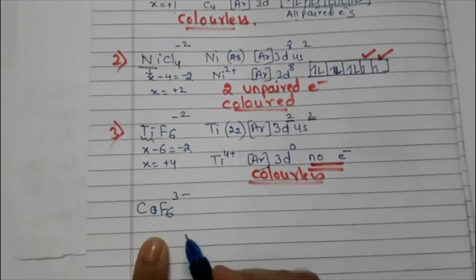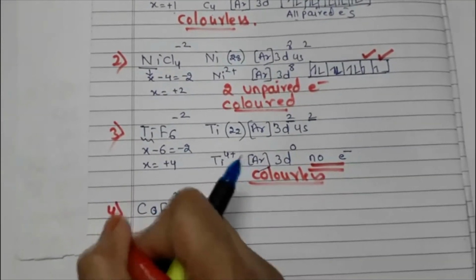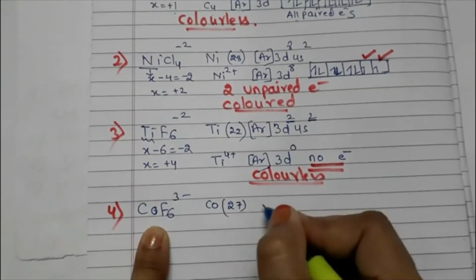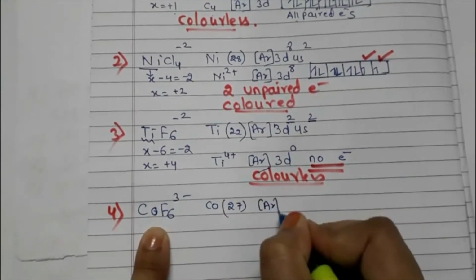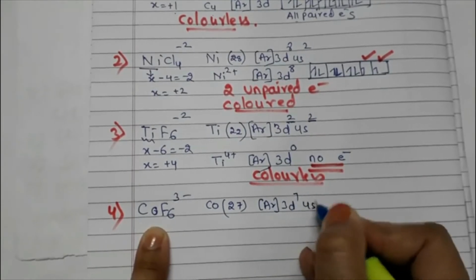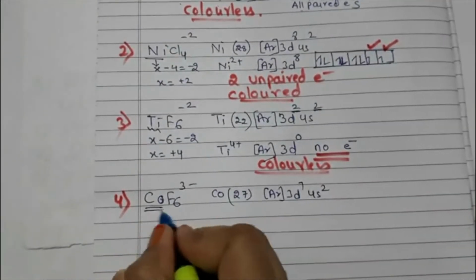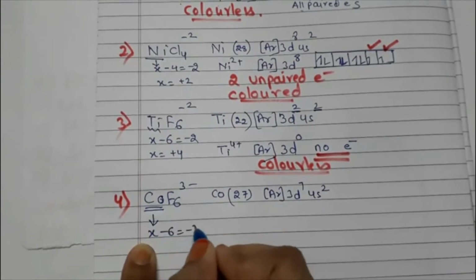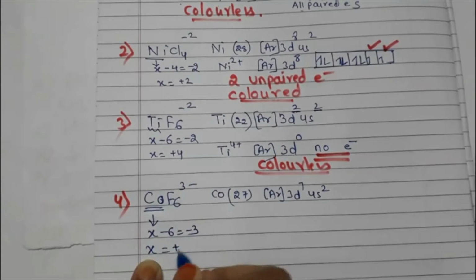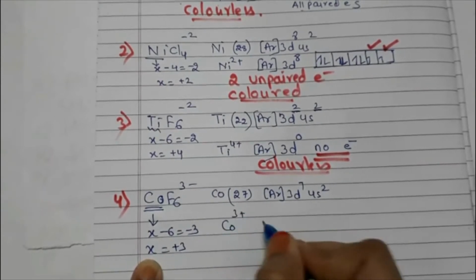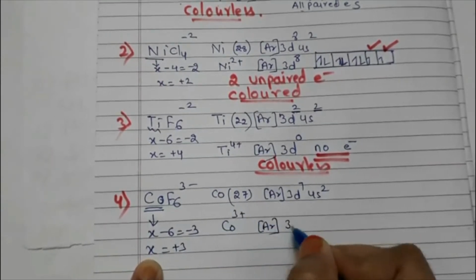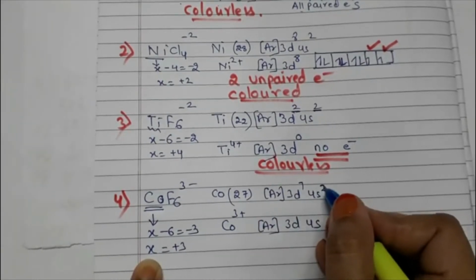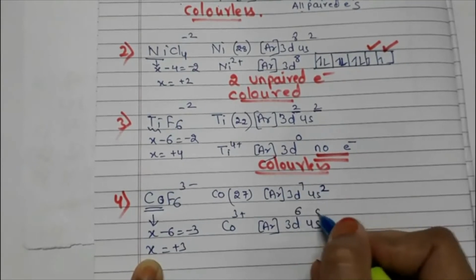Now let us go to the last complex. Here what is happening? Cobalt has atomic number 27. So it is argon 3d7 4s2. Now what is the oxidation state of Co in this compound? X minus 6 is equal to minus 3, X is equal to plus 3. So Co plus 3 will be argon 3d 4s. See, it is plus 3, so 2 gone from here and 1 from here, so 3d6.